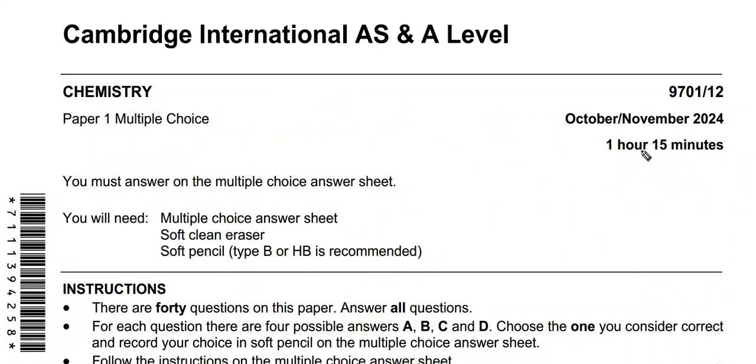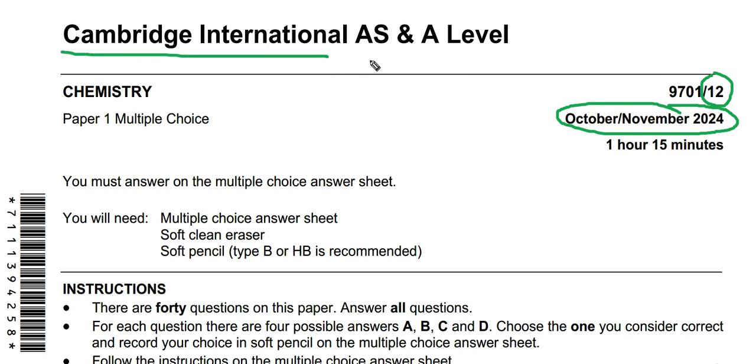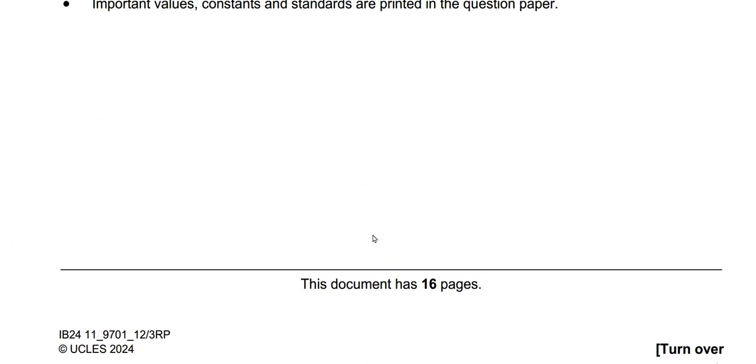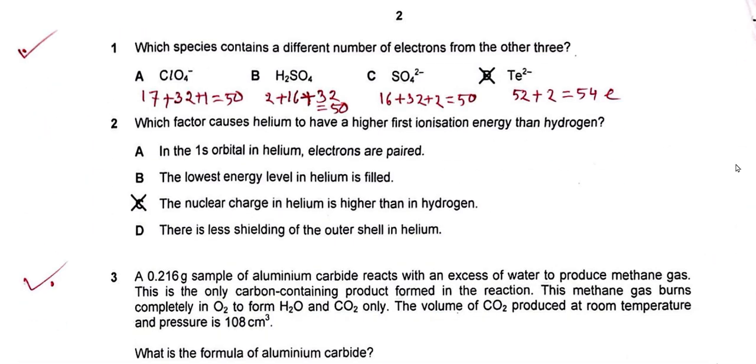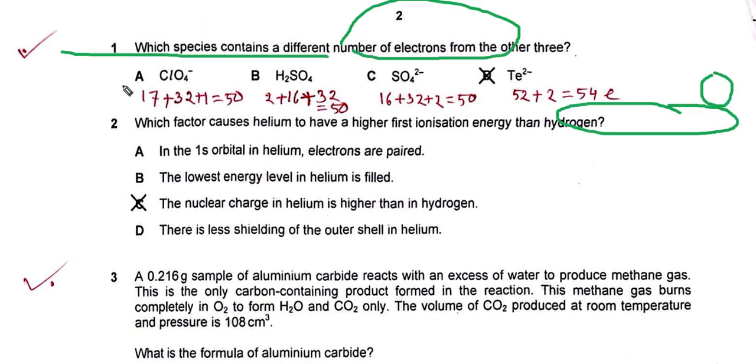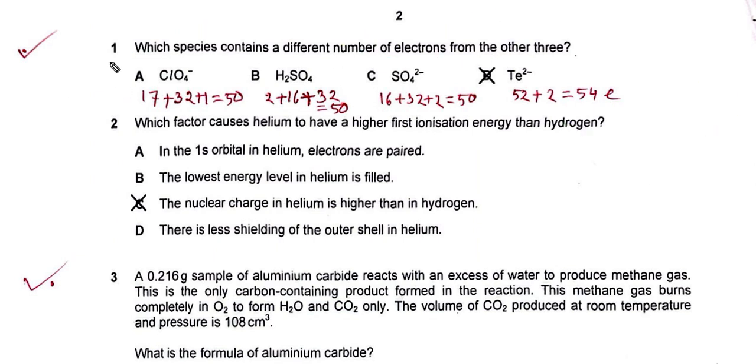Now I am going to discuss October-November 2024 Paper 12 Cambridge AS level. Number 1.